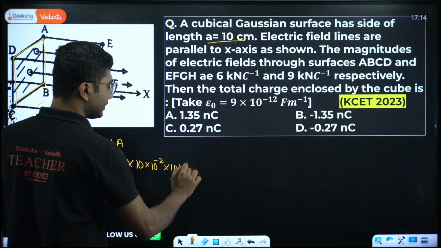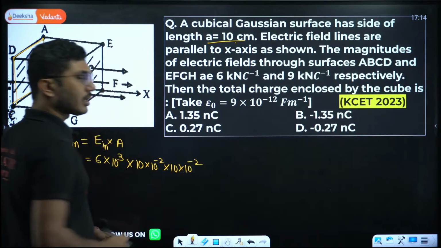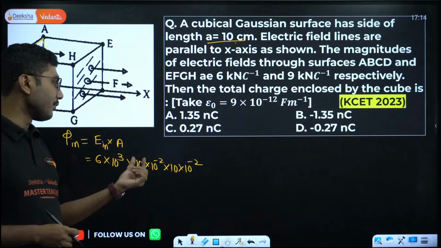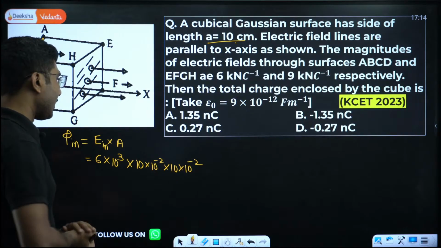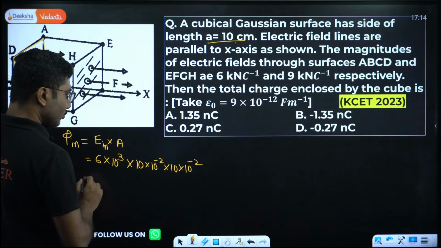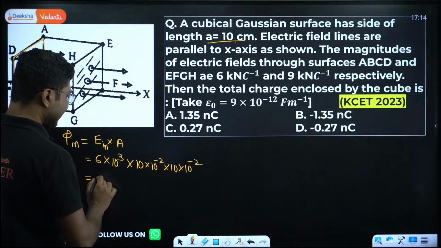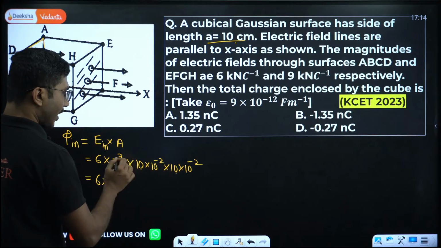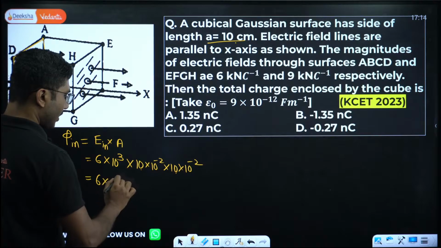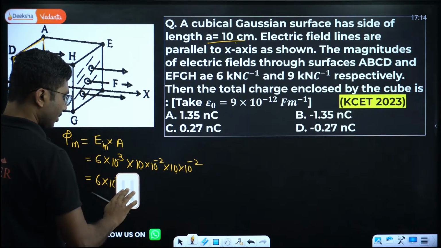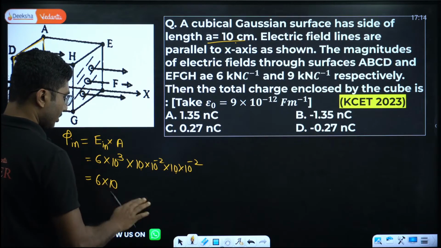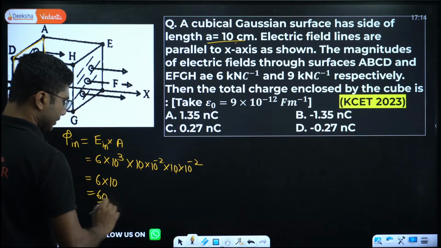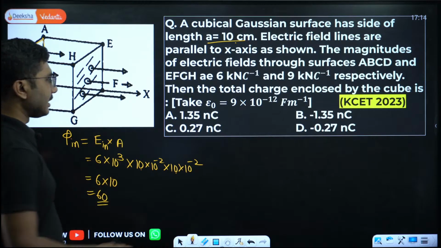Remember, this trick is very, very helpful if you are converting units. Conversion of units is very important if you are converting from 10 to the power values. Now let's move on. So we get 6 into 10 to the power of 3 into 10 to the power of minus 4, which is 10 to the power of plus 1 overall. So 6 into 10 is 60. 60 in SI units is the incoming flux.